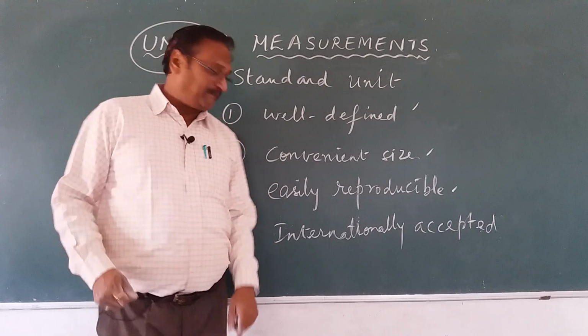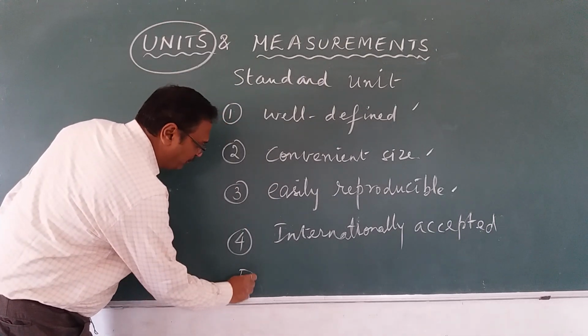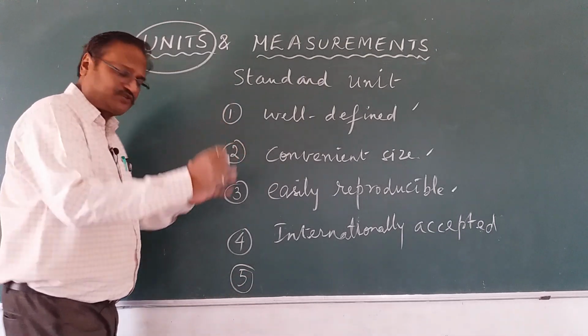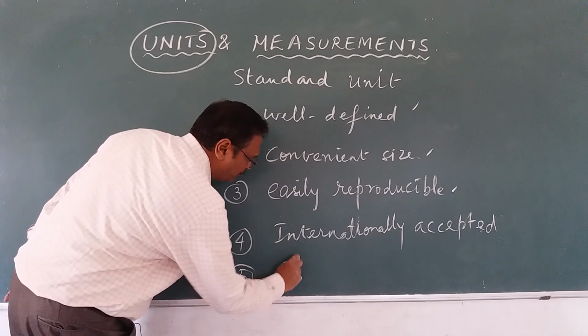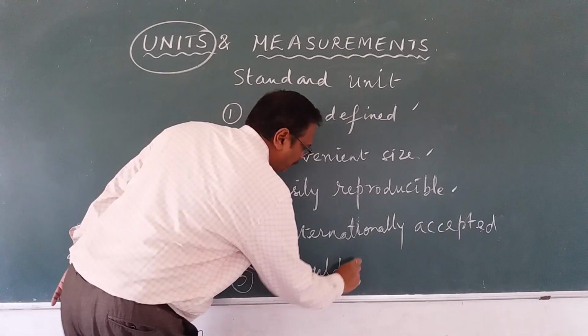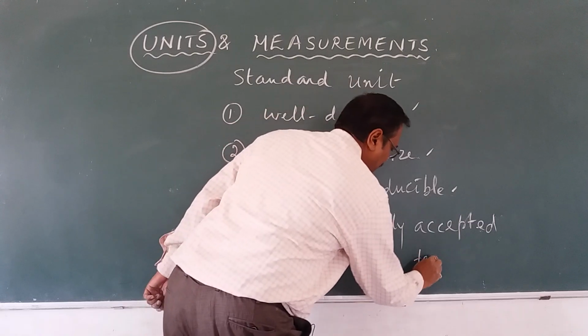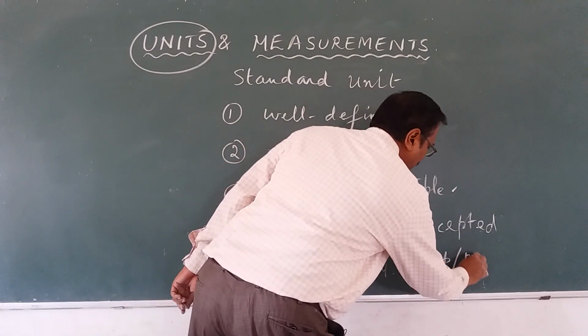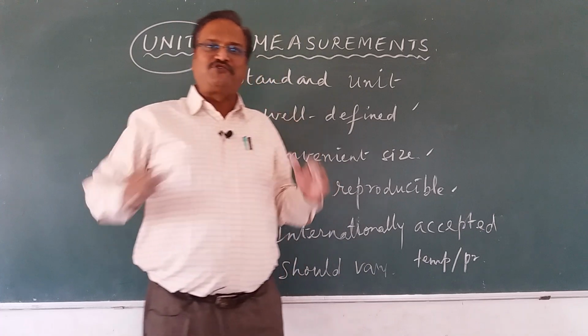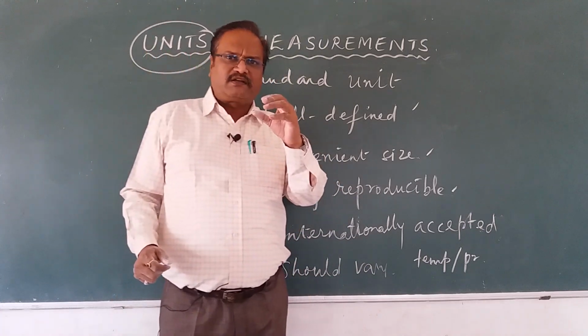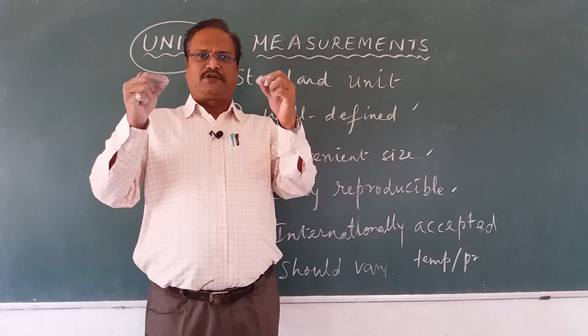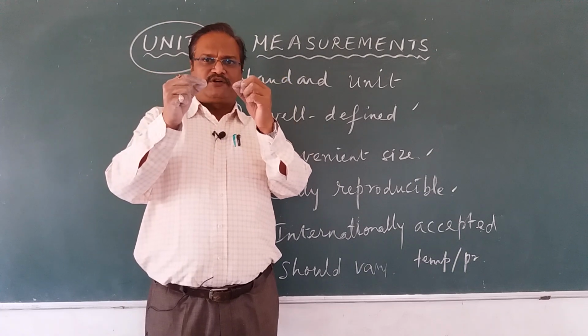Also remember, it should not vary or change. It should not vary with temperature, pressure, or any of these physical factors. Suddenly in summer, length is this much, and in winter it becomes smaller.